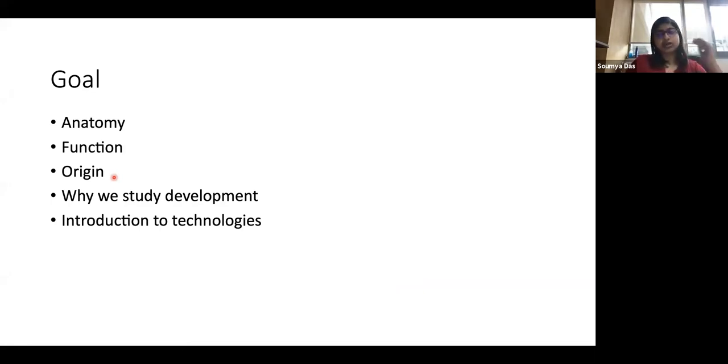So it's going to be the physiological triggers, the cellular origins, and the molecular pathways. And I do understand that nobody at NCBS right now studies the heart, which is why I took the liberty of just introducing a few slides about the anatomy and function, and I hope that's okay.